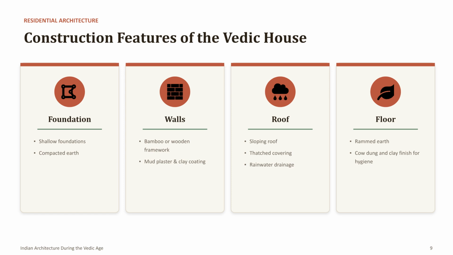Vedic houses had shallow foundations because they supported lightweight structures. Walls consisted of wooden or bamboo frames coated with mud plaster. Sloping thatched roofs effectively drained rainwater while keeping interiors cool. Floors were made from compacted earth, finished with clay and cow dung, providing a smooth, durable, and hygienic surface.